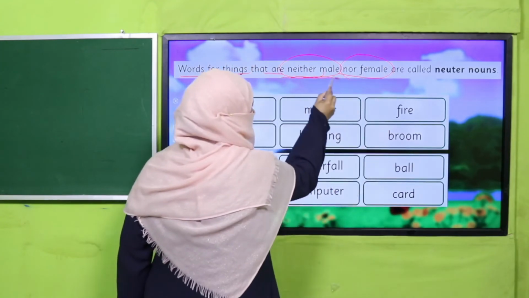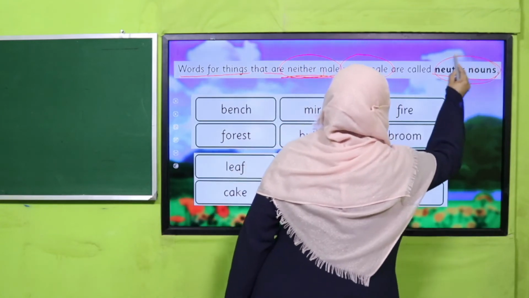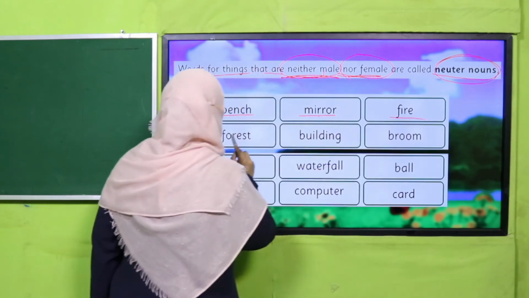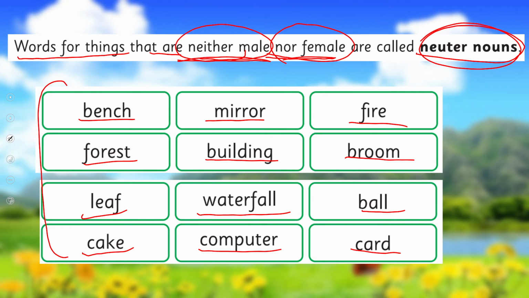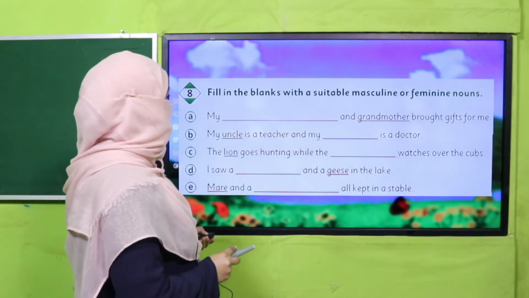Means, as I told you, they don't have gender. That's why they're called neuter nouns. For example, bench, mirror, fire, forest, building, broom, leaf, waterfall, ball, cake, computer, car. All these words, you see, they don't have any gender. That's why they are neuter gender nouns. Are you clear? Okay. So let's practice.